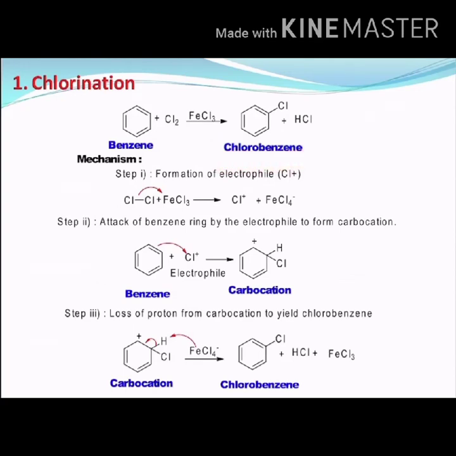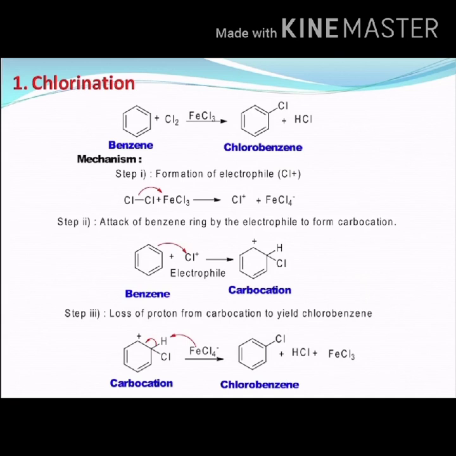Now we will understand the mechanism stepwise. Step 1, as I said in the beginning, all aromatic electrophilic substitution reactions take place by the same two-step mechanism after the generation of a suitable electrophile. So in the first step, a suitable electrophile has to be generated.